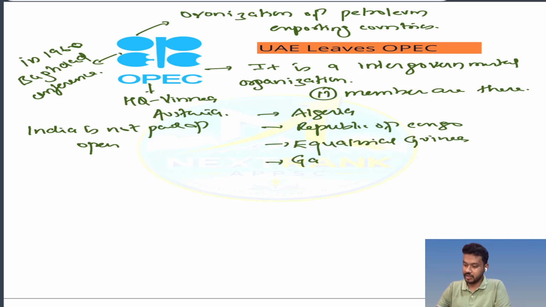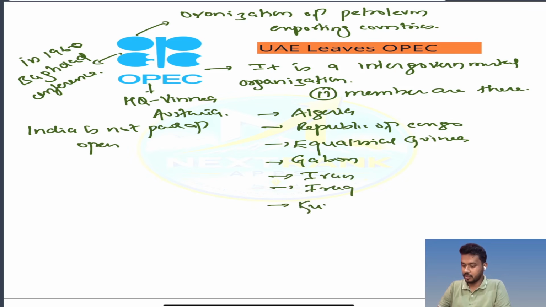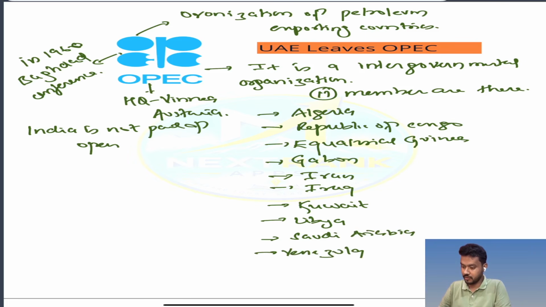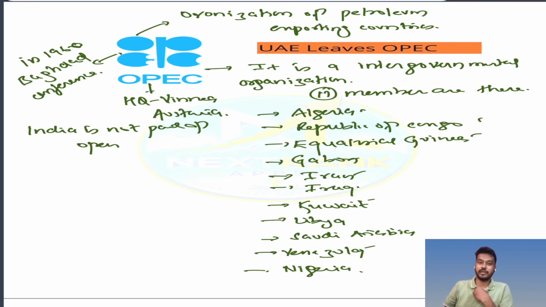Next, Gabon, Iran, Iraq, Kuwait, Libya, Saudi Arabia, Venezuela, and Nigeria. These are the 11 current members of OPEC.